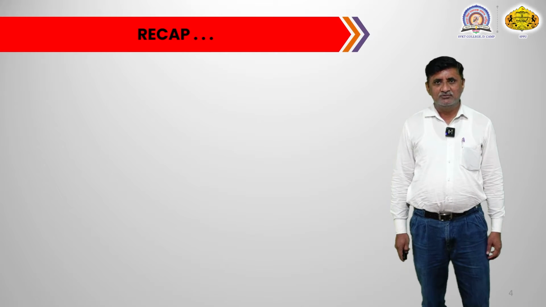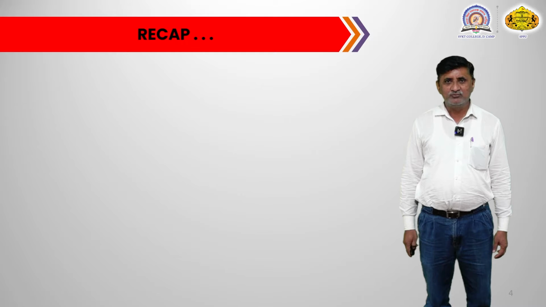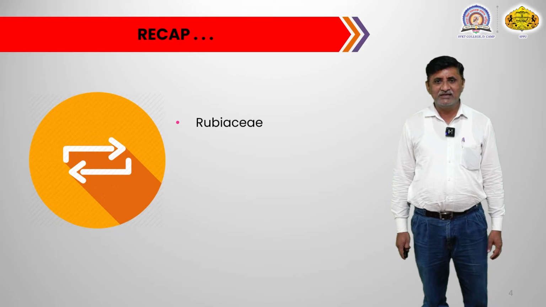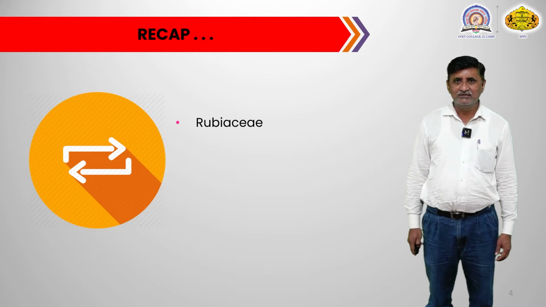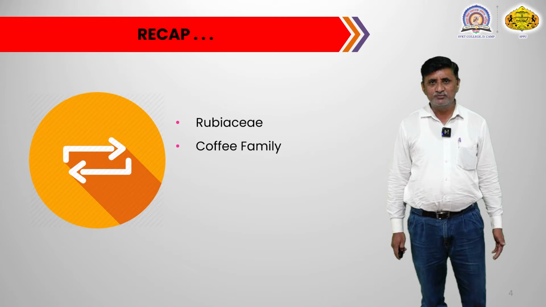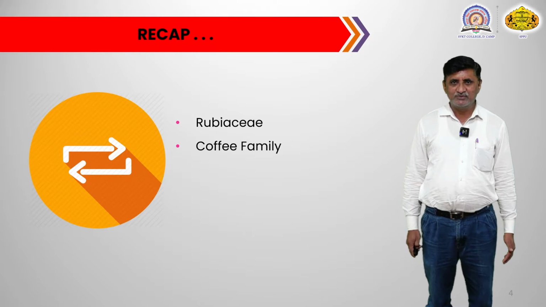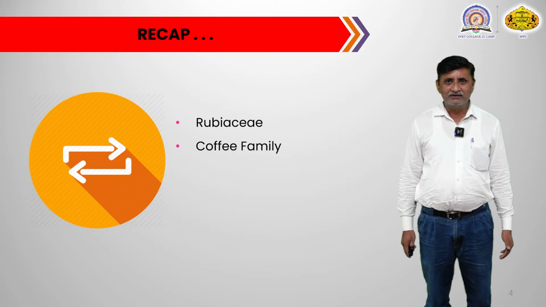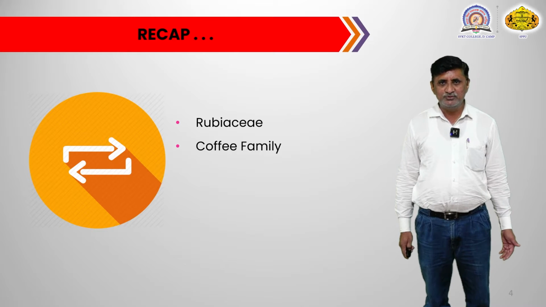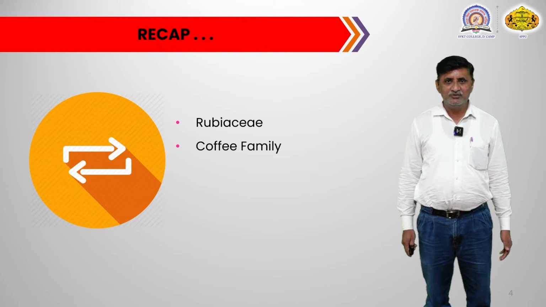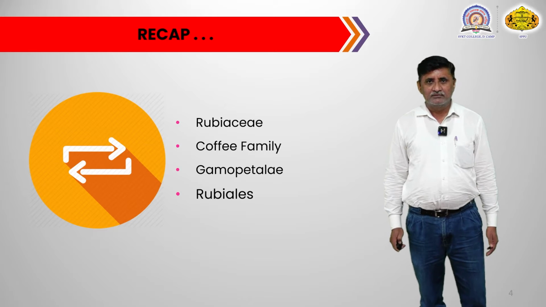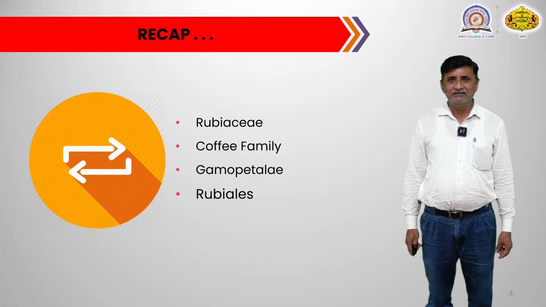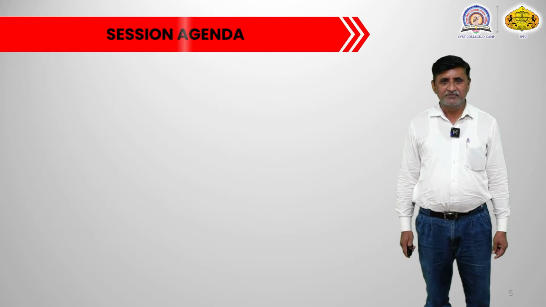In the earlier videos, we studied the different families. What we studied in the last video, we will just recap. In the last video, we studied the family Rubiaceae. The family Rubiaceae is a Gamopetalous family, and it may also be called the family of coffee plant. A number of plants in the Rubiaceae have economic importance. That family Rubiaceae was Gamopetalae and belongs to the order Rubiales.